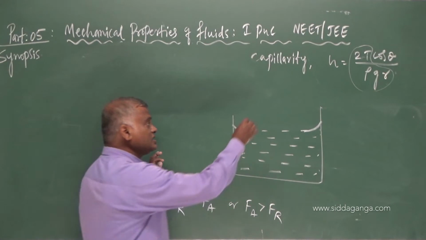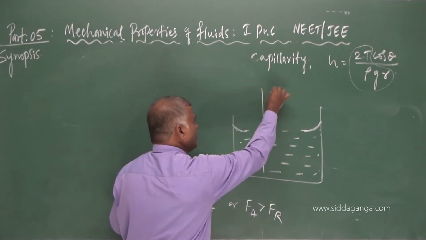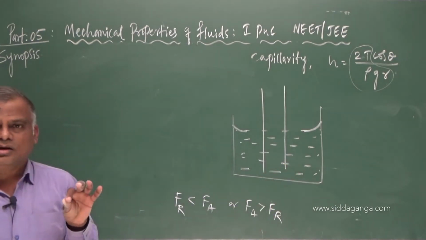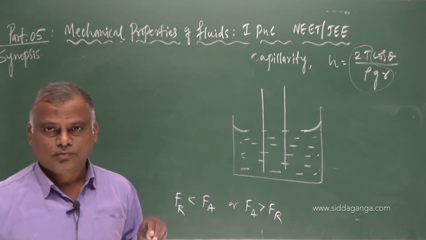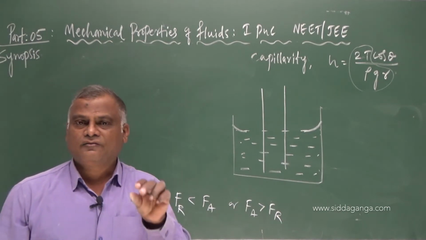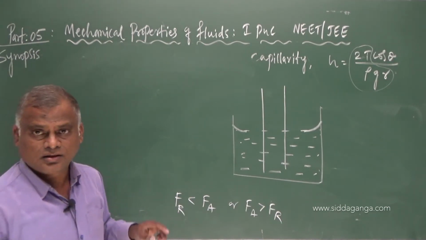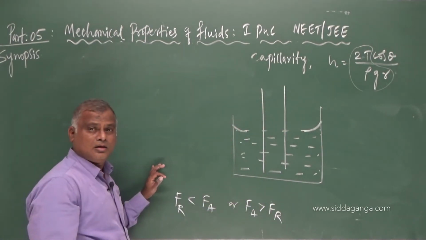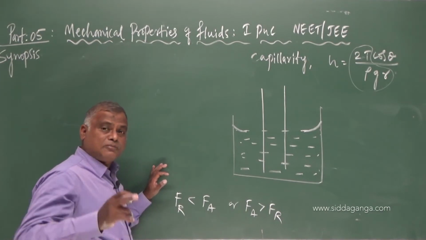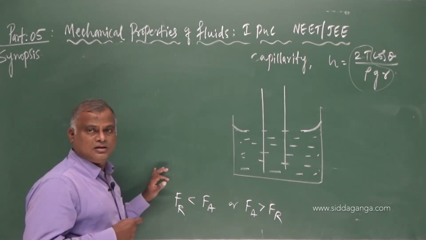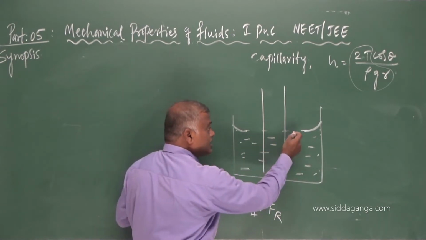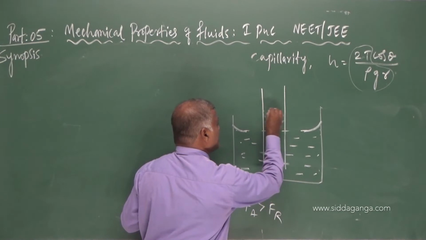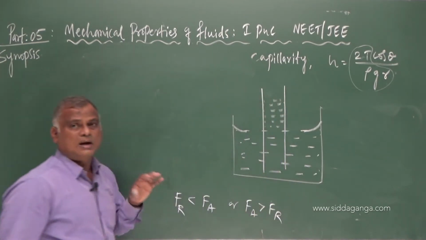Now what we shall do is take a glass tube with a fine narrow bore in it. When it is inserted in a liquid, due to the property of surface tension and because water wets the glass surface, there is a rise in the level of the liquid up to a certain height.